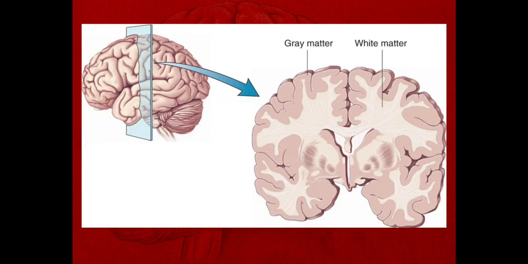Now when we take a coronal section passing through the cerebrum, it looks like this. The outer surface shows the highly convoluted structure, that is the sulci and gyri. On the peripheral aspect of the cerebral cortex, it shows the grey matter, and the inner aspect is the white matter.